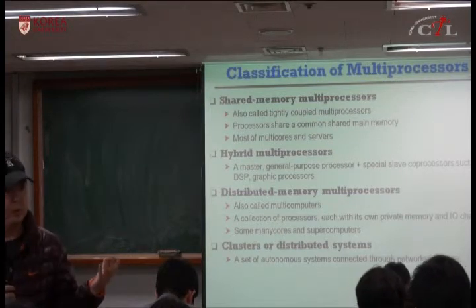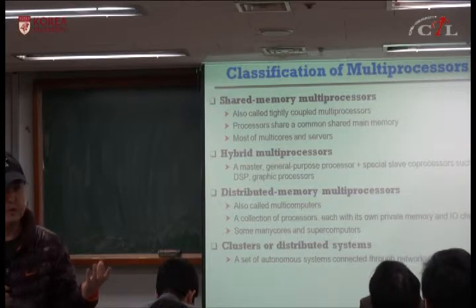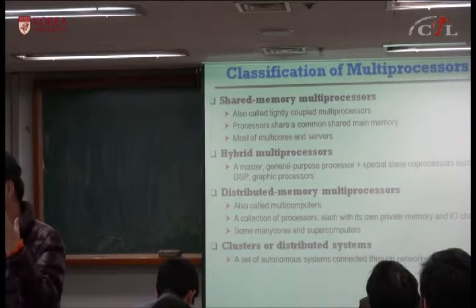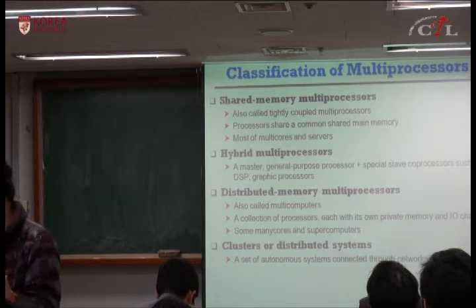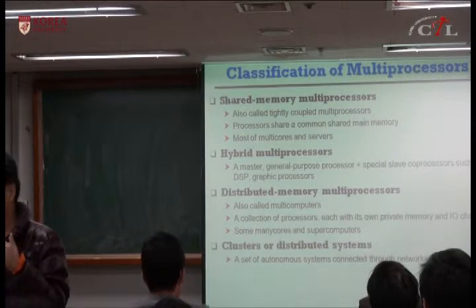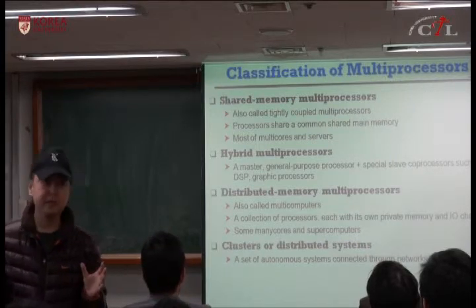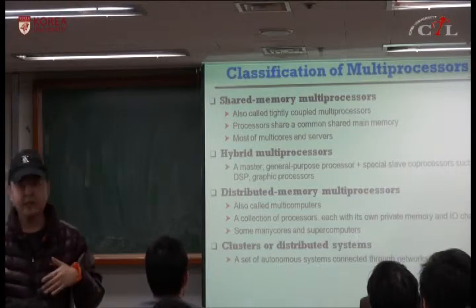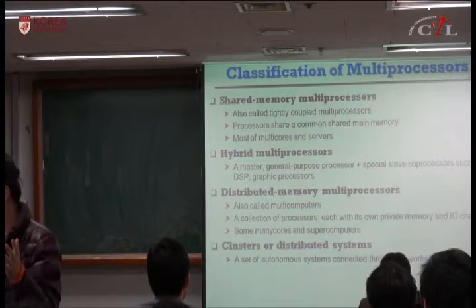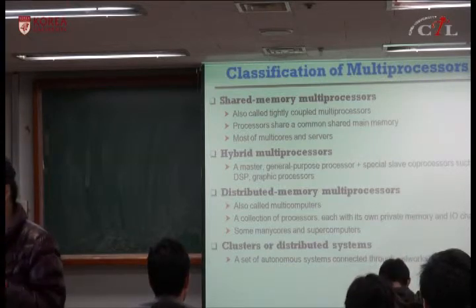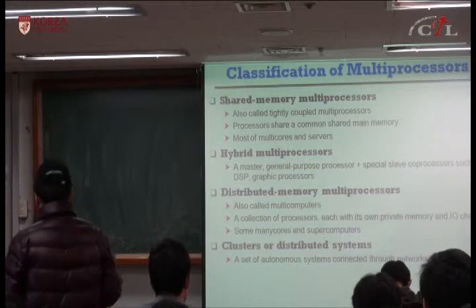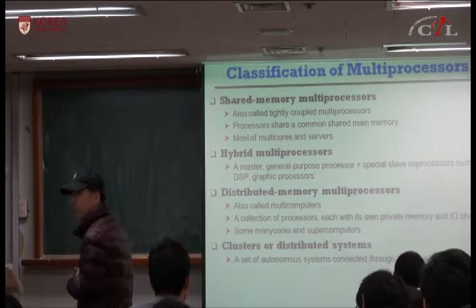So if you're looking at commercial i5 or i7 processors, they are usually dual core or quad core, or maybe 8 core at the maximum. But beyond that, the bus becomes a bottleneck. The bus is too slow because it is shared by multiple processor cores. If there are cache misses, which means they have to go to memory, and there is too much traffic, then the bus becomes a bottleneck. Even though you add more processors, you cannot increase performance. Okay, that's the problem of these shared memory multiprocessors.